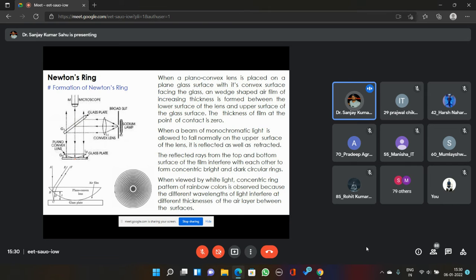thin film, and when the light is incident vertically, like AB, one portion of the light will be reflected from the top surface or top interface of the thin film, that can be treated as BE, and one light beam can be reflected from the bottom interface of the thin film, and that can be treated as CF or DF, and they will interfere either constructively or destructively depending upon the thickness of the film where they are incident, because